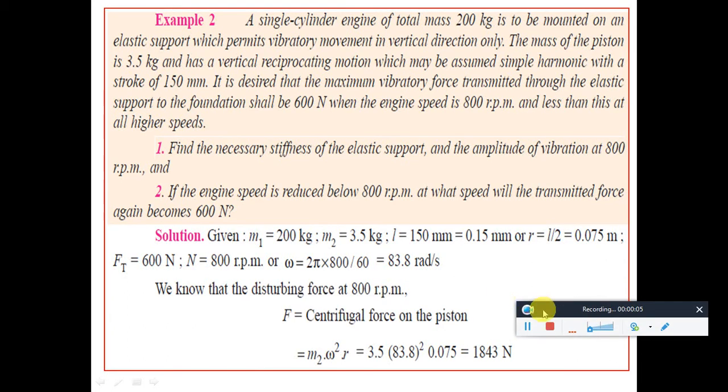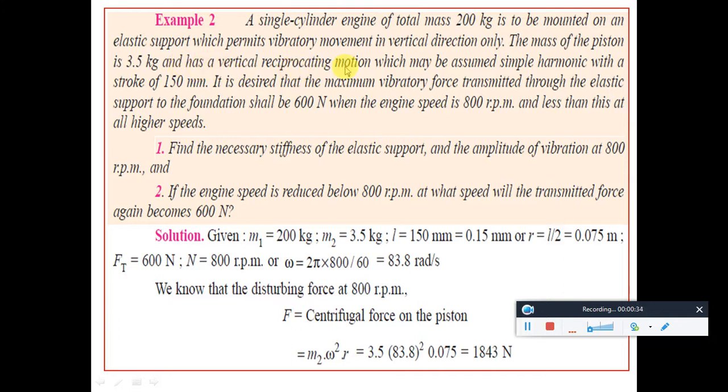Here we will see the second problem of our transmissibility main portion. The problem we have been given is a single cylinder engine which has a total mass of 200 kg. It is to be mounted on an elastic support which permits vibratory movement in a vertical direction only. The mass of the piston, that is the reciprocating part, is 3.5 kg.